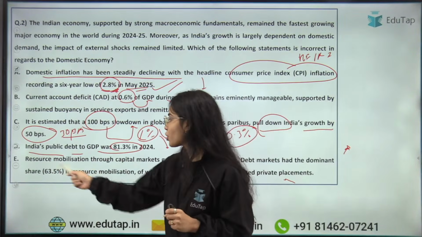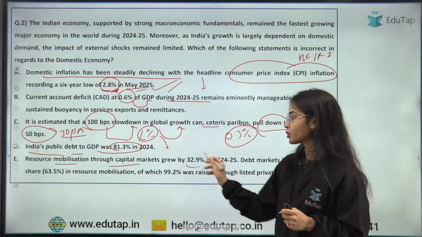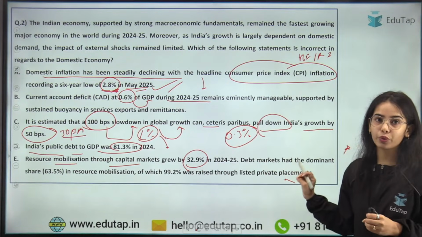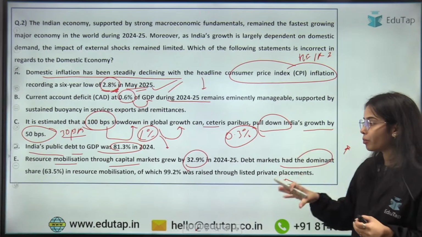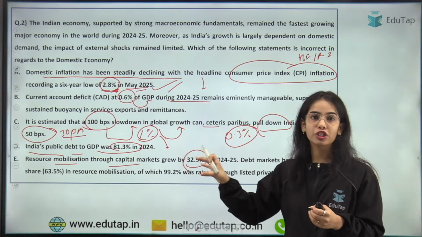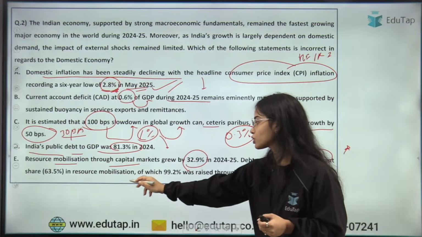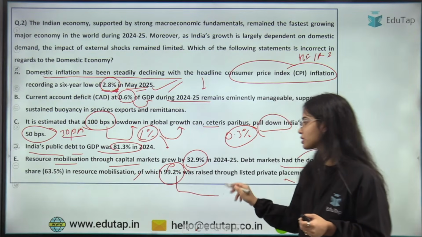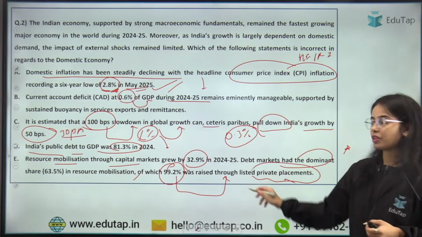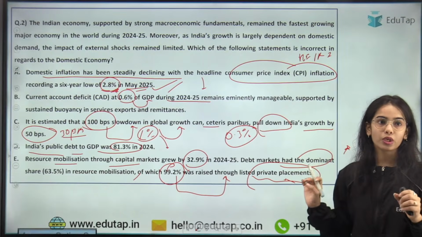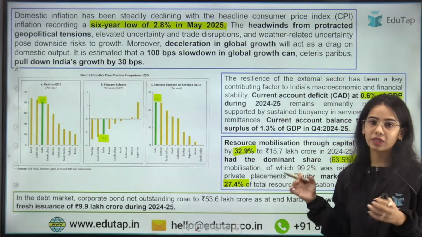Correct. Resource mobilization through capital market grew by 32.9% in 2024-25. Debt markets had been the dominant source through which resource mobilization has happened. So this is also correct, of which 99.2% was raised through the listed private placements. So absolutely correct. So only the C statement was wrong, and that's why C is the right answer.